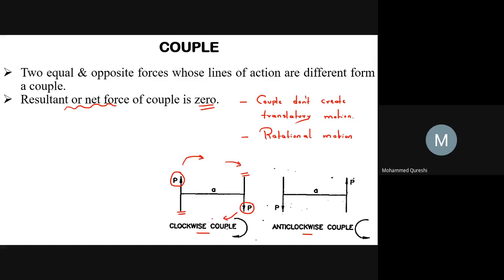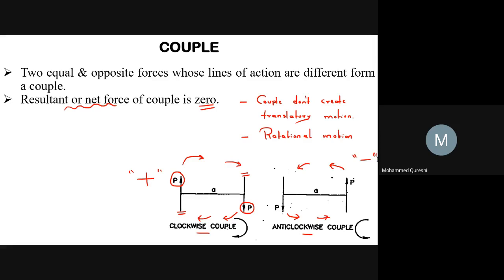Similarly, this force will rotate the body like this. Hence, its direction is clockwise. Hence, this type of couple is known as clockwise couple. It rotates the body in clockwise direction and it is taken as positive. Remember this thing. As well as for anti-clockwise couple, it rotates the body like this, means in anti-clockwise direction. Hence, anti-clockwise couple rotates the body in anti-clockwise direction and hence it is taken as negative.